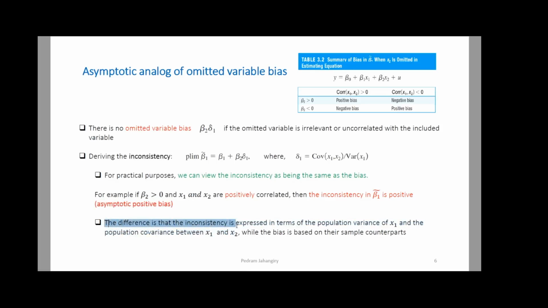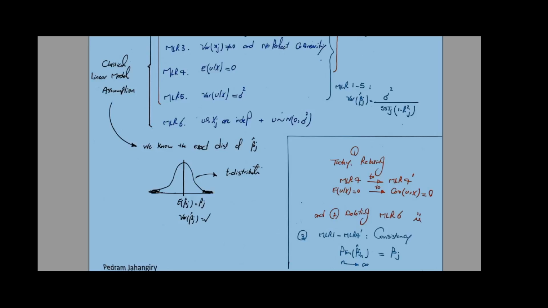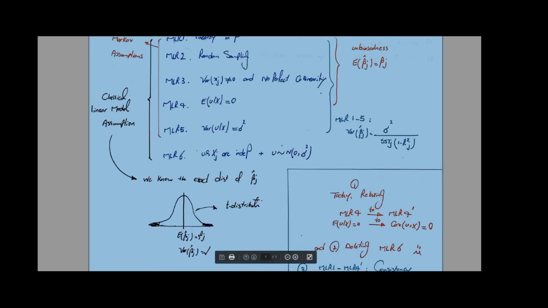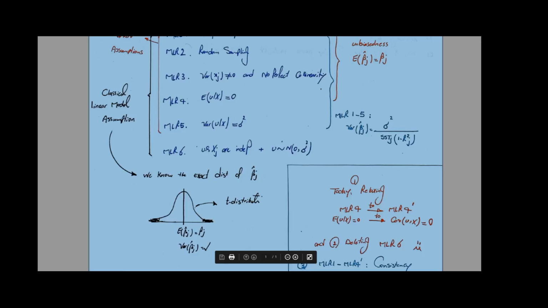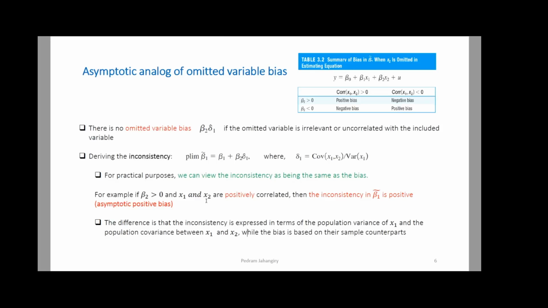The difference is that inconsistency is expressed in terms of the population variance of x1 and the population covariance between x1 and x2, while the bias is based on their sample counterparts. Again, think of it this way. Whenever we are talking about unbiasedness, that's for any sample size. Now, if I have the luxury to increase the sample size and eventually send it to infinity, which means sending it to the population, then at the end I'll get the population, right? Then we're talking about the properties of the population. So this is a population covariance, not the sample counterparts.